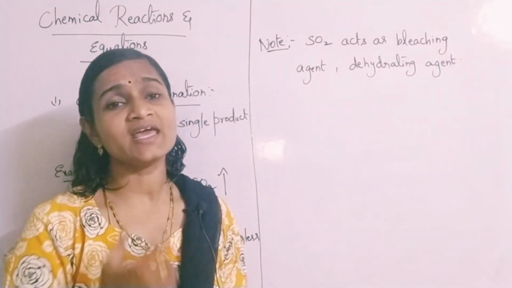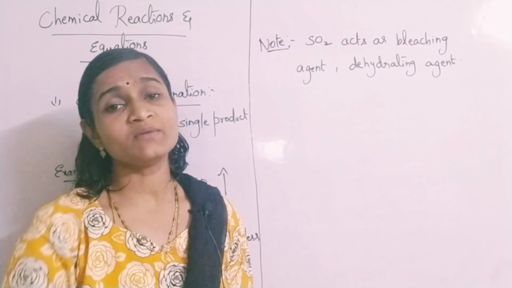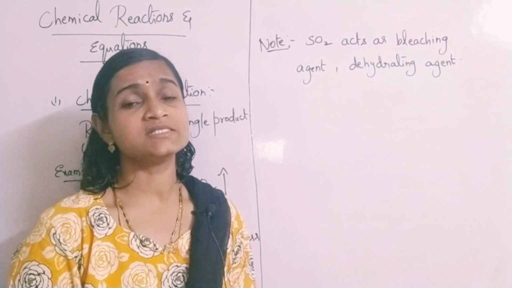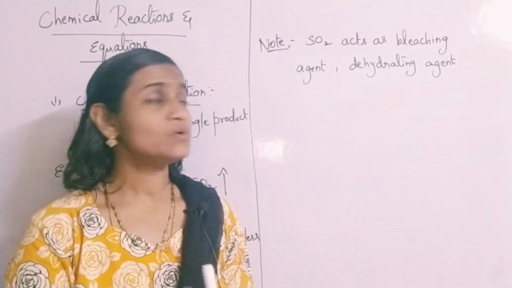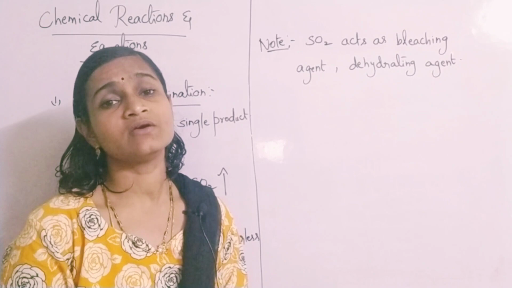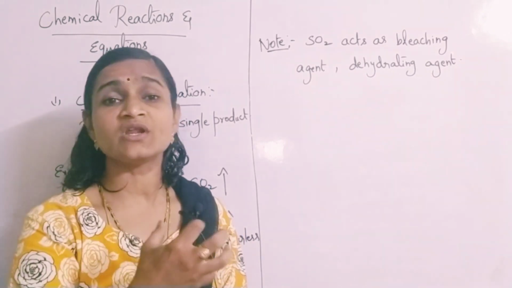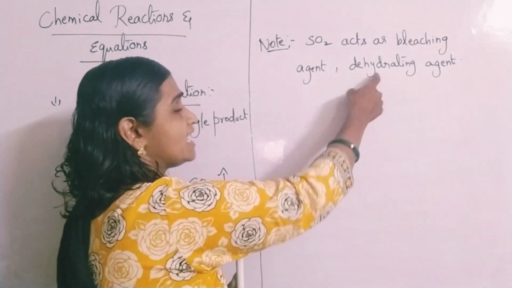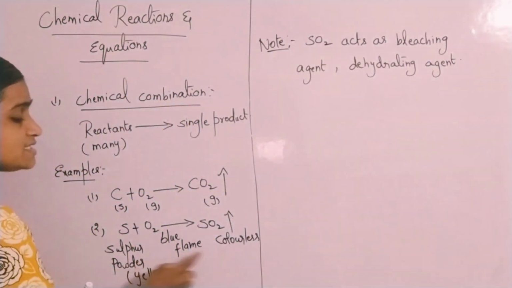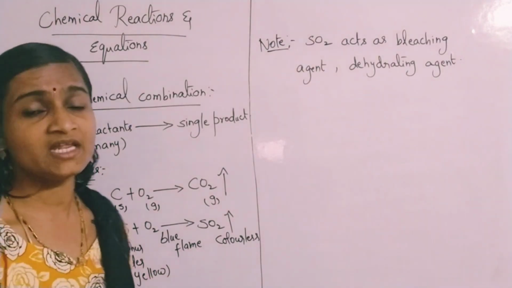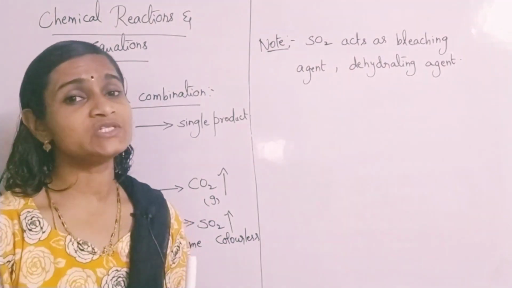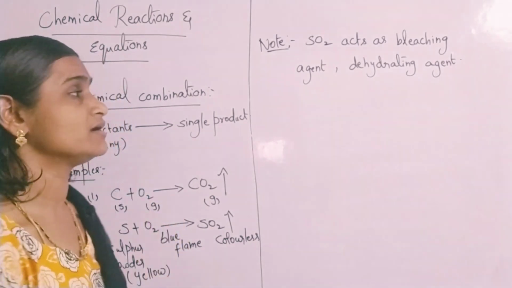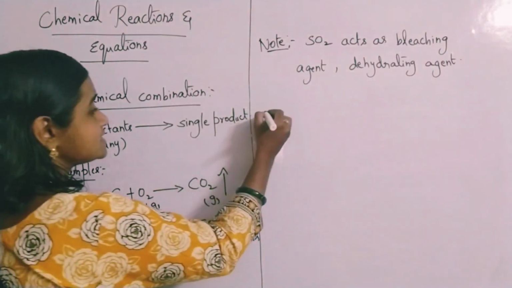What is a dehydrating agent? It removes water molecules. A substance which removes water molecules from another substance, you call it a dehydrating agent. So this other information which we are giving you is also very much important, dear children. That's why the concept is also very much important. Okay, so let us go for the third example.